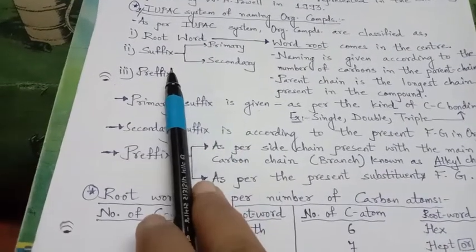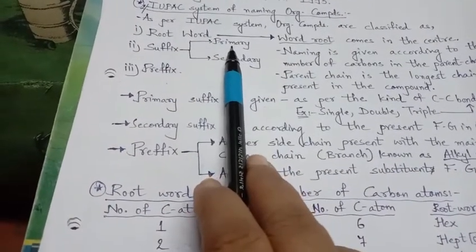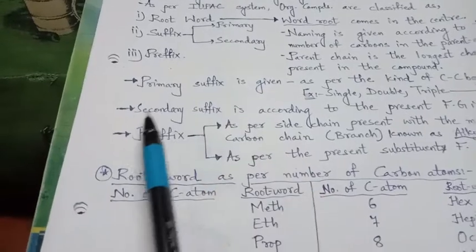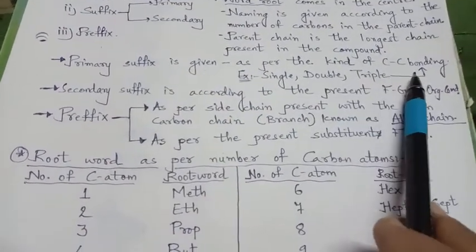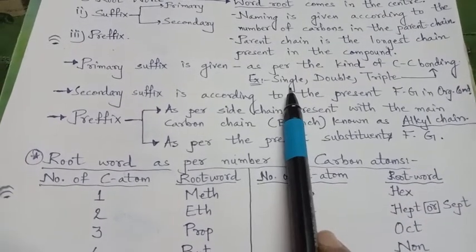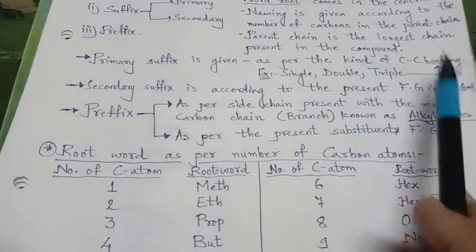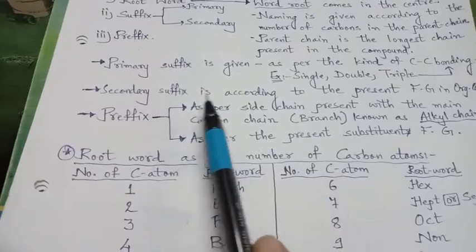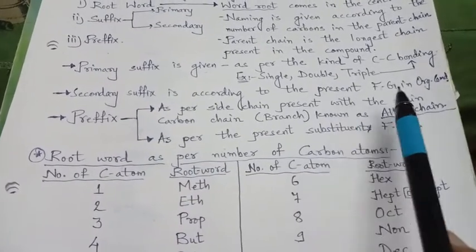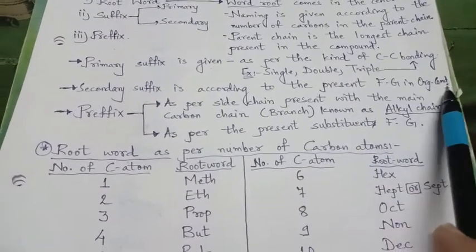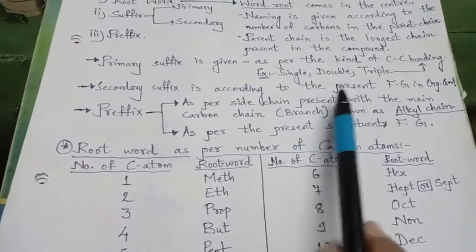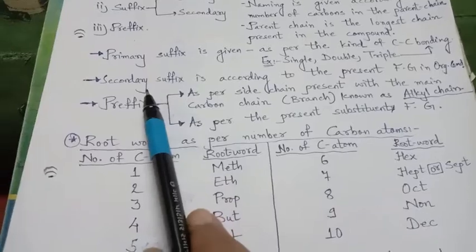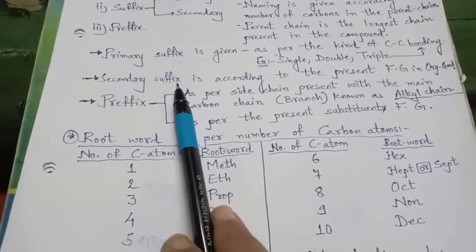Now about the suffix, it is also of two types, primary and secondary. The primary suffix is given as per the kind of carbon-carbon bonding: single bond, double bond or triple bond. And the secondary suffix is according to the functional group present in the organic compound. Whichever functional group is present, the secondary suffix is taken accordingly.